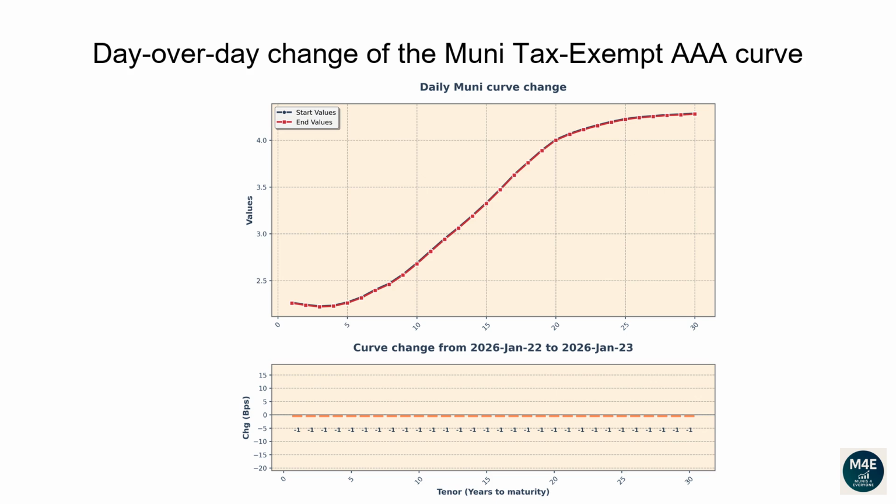The one-year tenor changed -2 basis points. The two-year tenor changed -1 basis points. The 5-year tenor changed -1 basis points. The 10-year tenor changed 1 basis points. The 20-year tenor changed -1 basis points. The 30-year tenor changed -2 basis points.